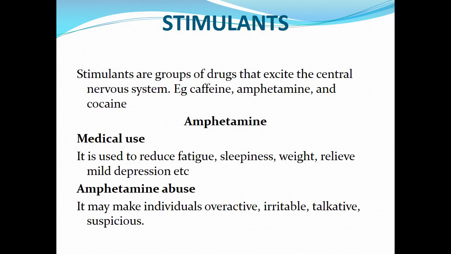3. Stimulants. Stimulants are a group of drugs that excite the central nervous system. These are a group of drugs that excite the brain and the spinal cord, e.g. caffeine, amphetamine, and cocaine are examples of stimulants. And you know that this caffeine, usually you see it in our coffee drink and some of our soft drinks.